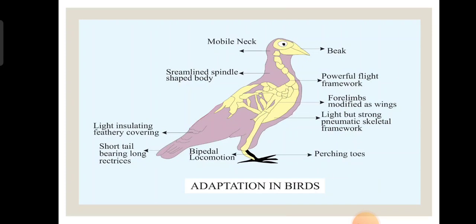Then the mobile neck, they can move all around. Even that one is very important. And then the beak, which you should explain according to the types of birds, for eating. And for flight, the wings, and then the toes. All these things you should know to explain.